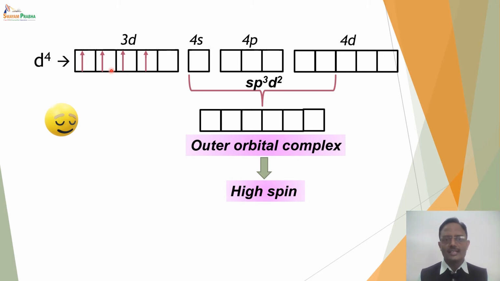This complex is called a high spin complex because there are as many unpaired electrons in the complex as are present in the plain metal ion. Before forming the complex, the metal had 4 unpaired electrons and it still has 4 unpaired electrons even after forming the complex. Such a complex is said to be a high spin complex.